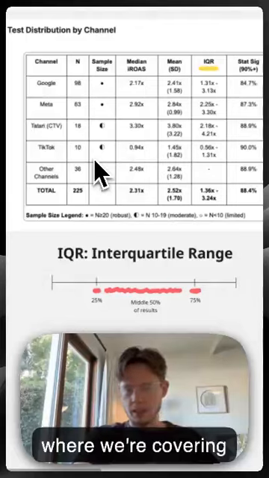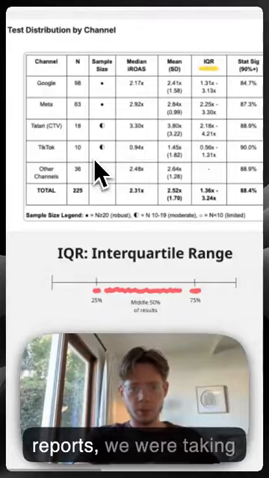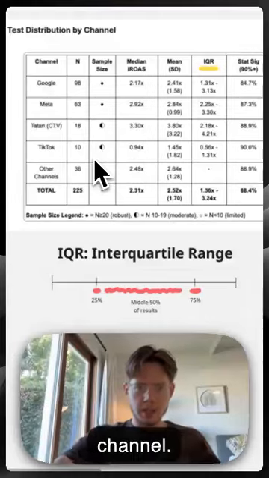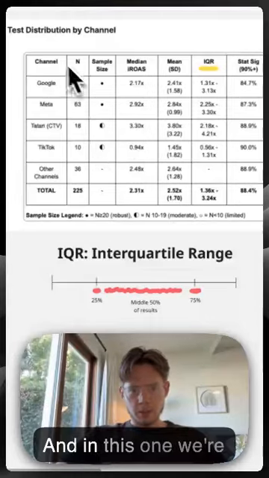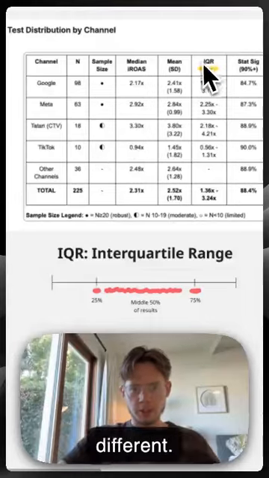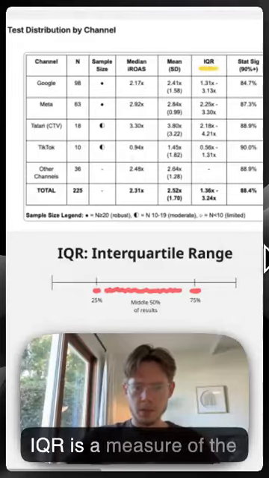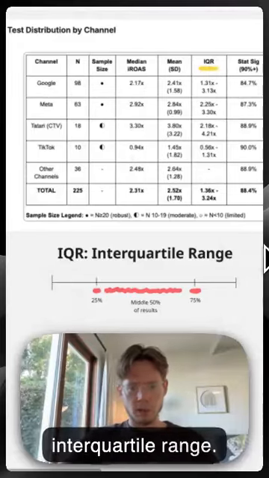Last video where we're covering Stella's incrementality reports, we were taking a look at the median incremental ROAS broken down by channel. And in this one, we're going to take a look at something a little bit different. I want to draw your attention over to this column here, IQR. IQR is a measure of the interquartile range.